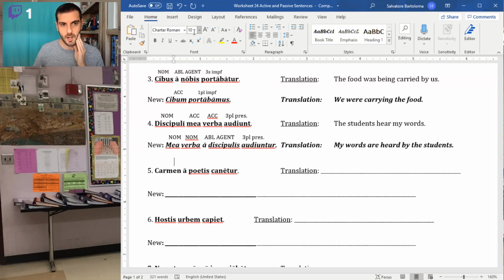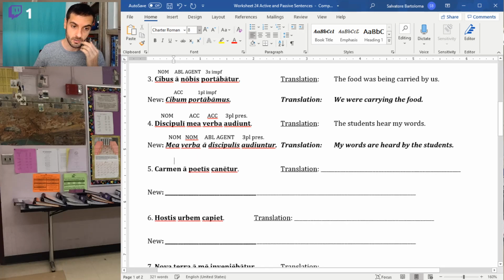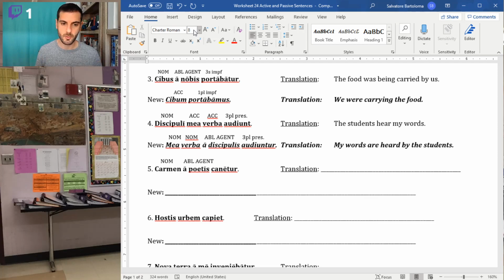A couple more here. Carmen. A carmen is a song, or a poem. In this case, we'll go with song. It is nominative, the subject of the sentence. A poetis, they are my ablative of agent. A poeta is a poet, so a poetis is by the poets. And then my verb here, third singular, is actually future because it's third conjugation. And you only know that by knowing the conjugation. It's cano, not caneo. So that's a vocab issue.